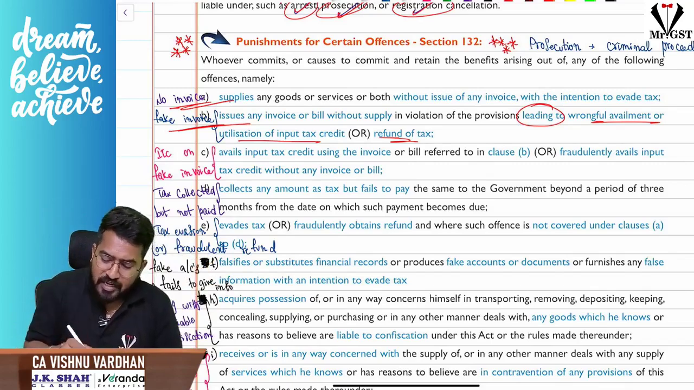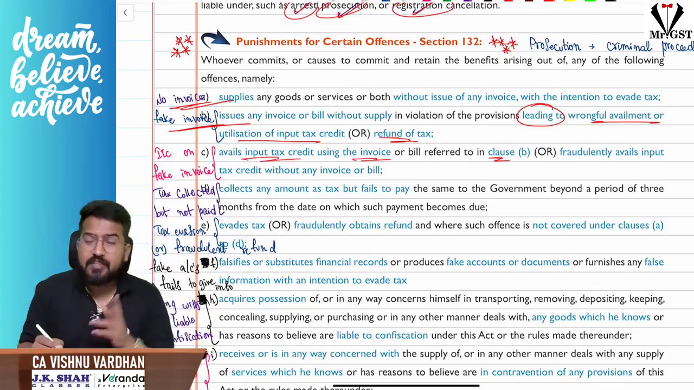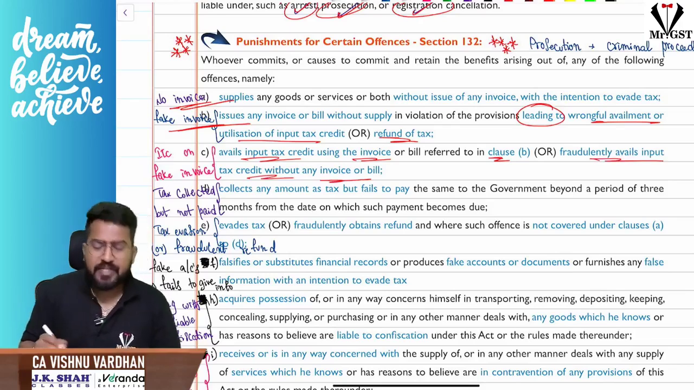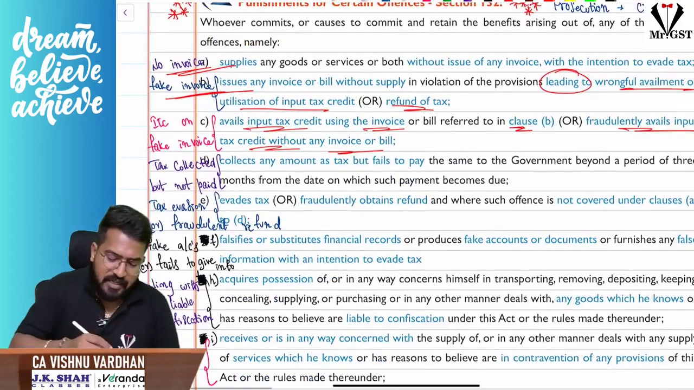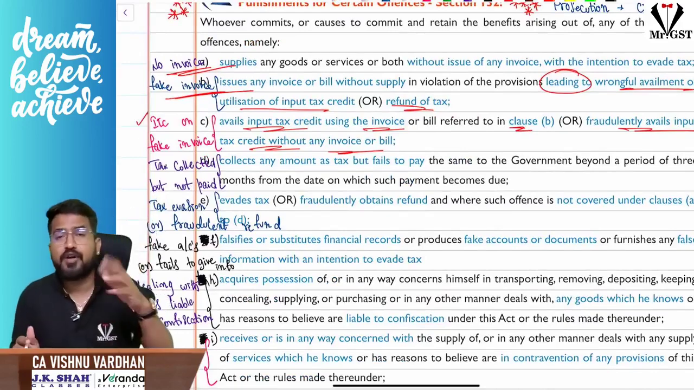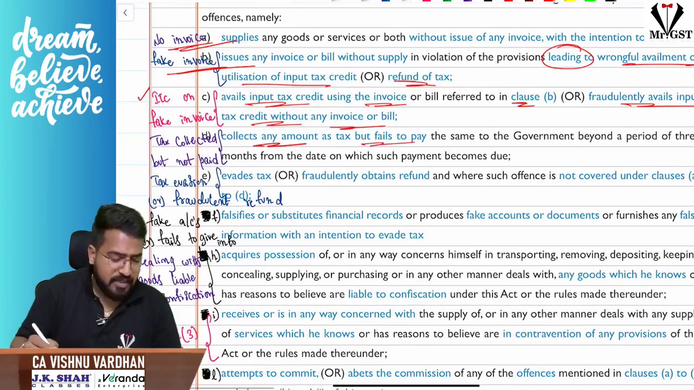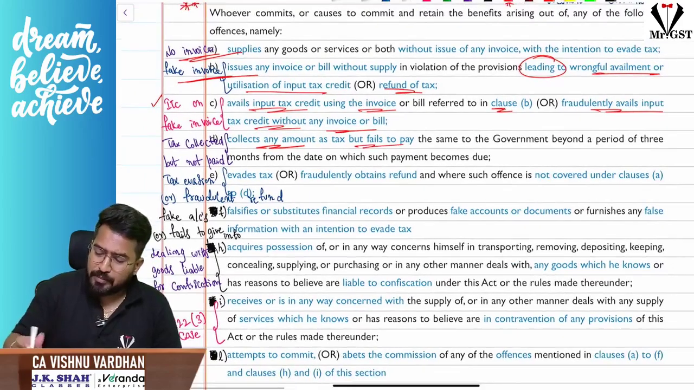Next, sir, you are availing ITC using the fake invoices mentioned above. Or fraudulently you are availing ITC without any invoice or bill. That means ITC on fake invoices, or fraudulently you are taking ITC. Next, you have collected any amount of tax but failed to pay that to the government beyond the period of 3 months.